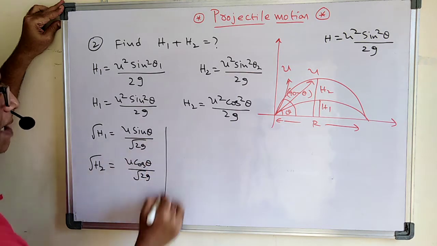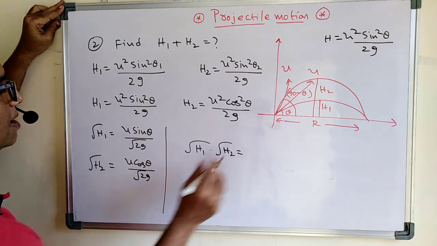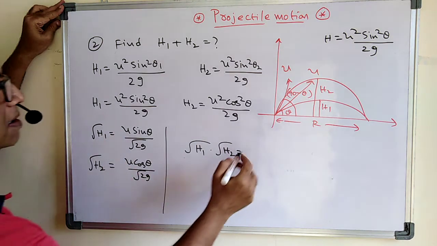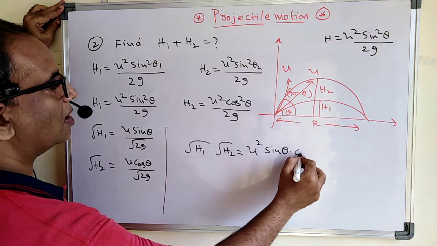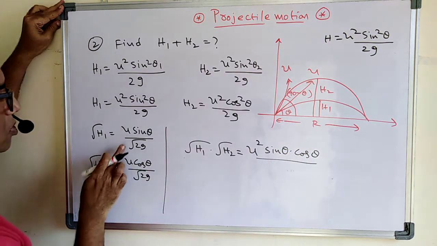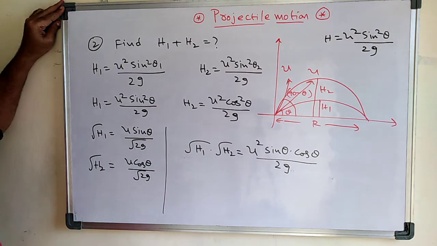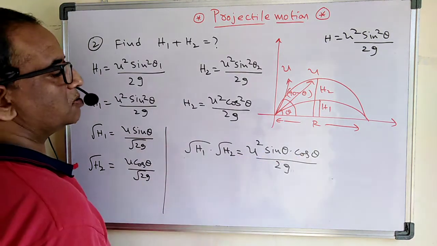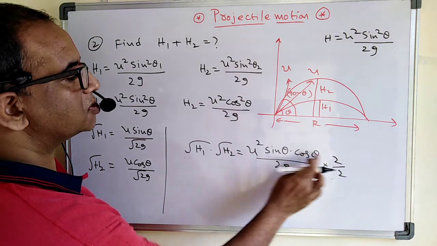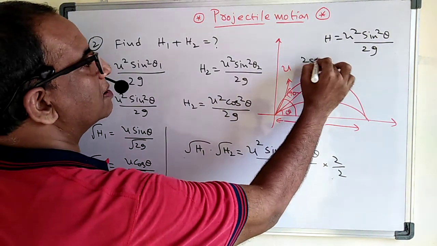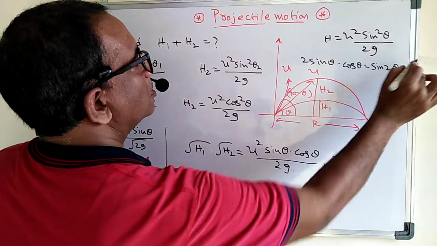Okay, now let us multiply root over h1 into root over h2. Then what are you going to get here? u into u, that is u square sin theta into cos theta, by root 2g into root 2g, which is nothing but 2g because the square root is there. That is u square sin theta cos theta by 2g. Now let us multiply by 2 by 2. Then what do you get? 2 sin theta cos theta. But what is 2 sin theta cos theta? It is nothing but sin 2 theta.